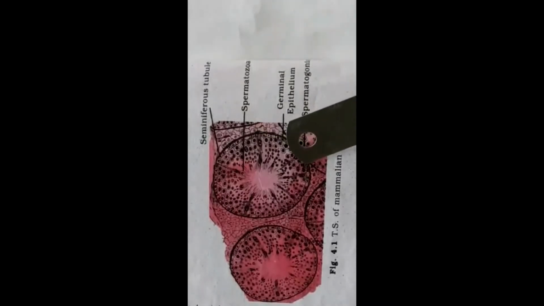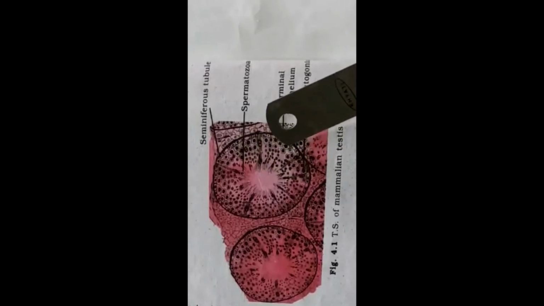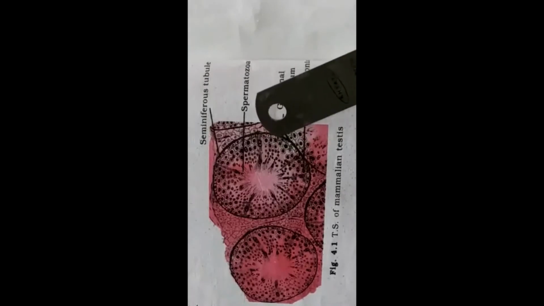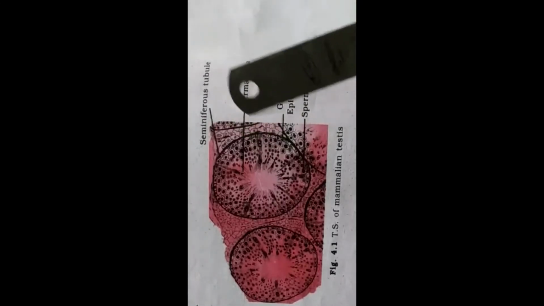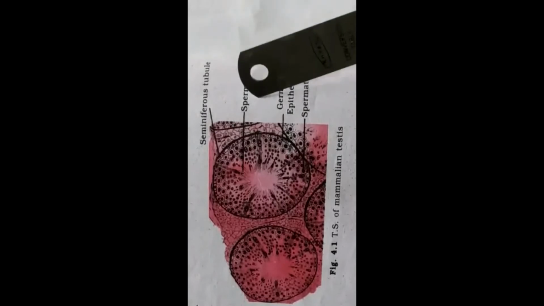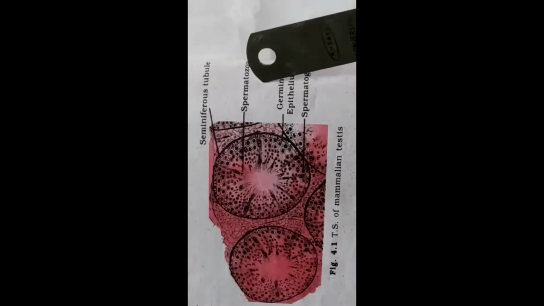From the germinal epithelium, the spermatogonia is forming. This spermatogonia is actually responsible for the production of mature sperm. The sperm production is actually a stage-wise process. First the primary spermatogonia, then you can find the small sperm cells forming. They are circular. Later they undergo a maturation process and are converted into functional sperms, otherwise called spermatozoa.